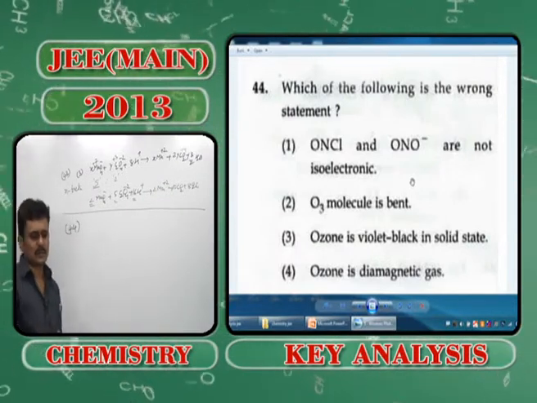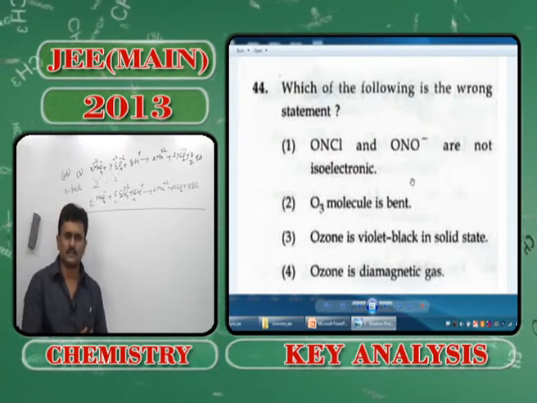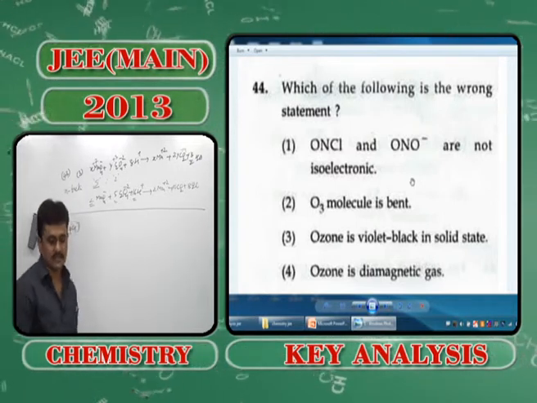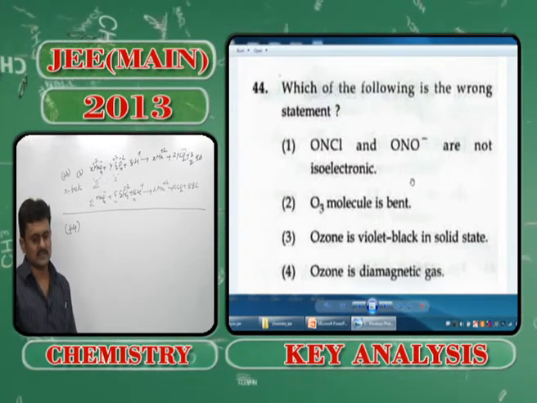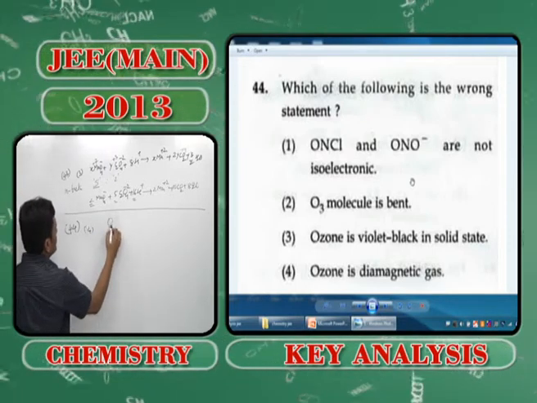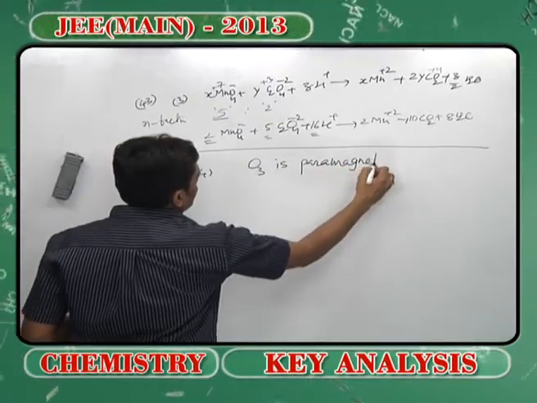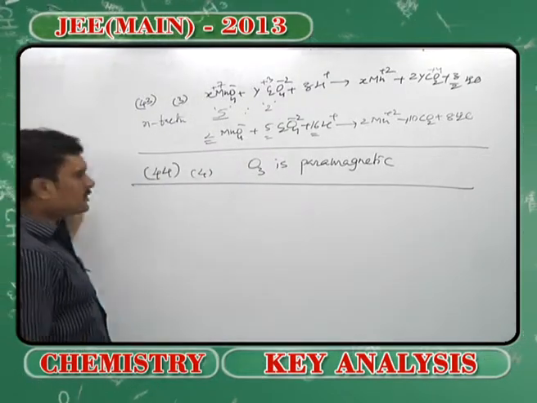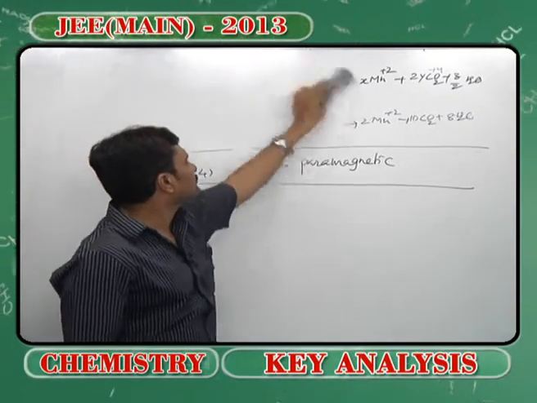Next, O3 molecule is bent. Yeah, obviously it has a bent structure. Ozone is violet black in solid state. Yeah, that's true. But ozone is a diamagnetic gas, which is a wrong statement. Here you have been asked to find out the incorrect statement, and the incorrect statement for this question will be 4, because O3 is paramagnetic like O2. So moving on to the next problem.